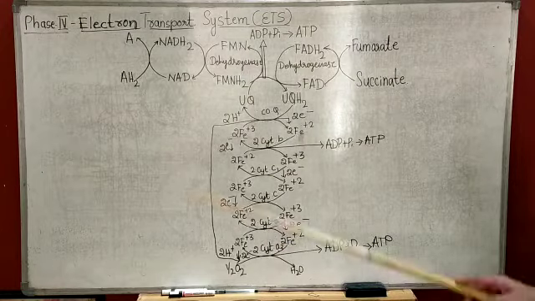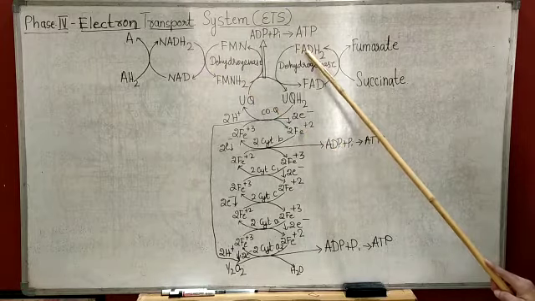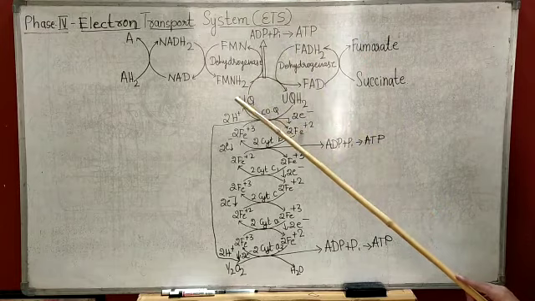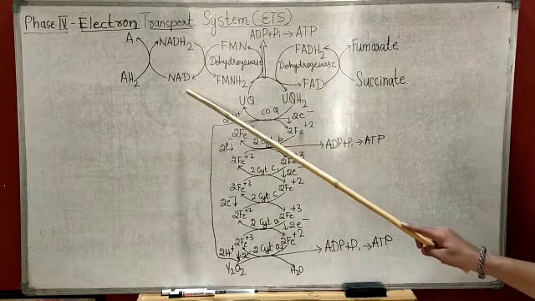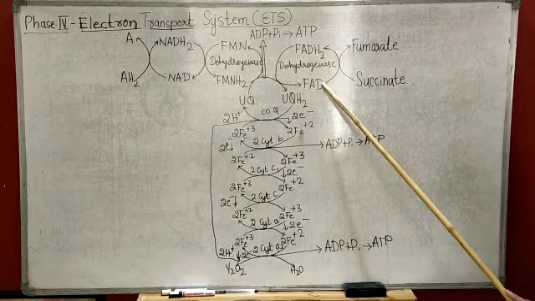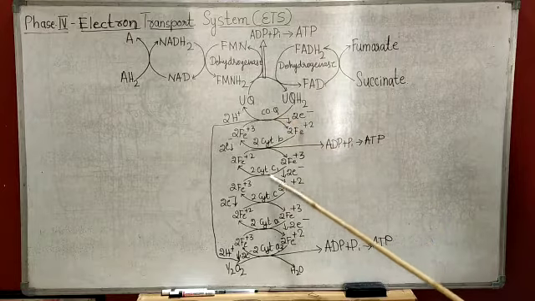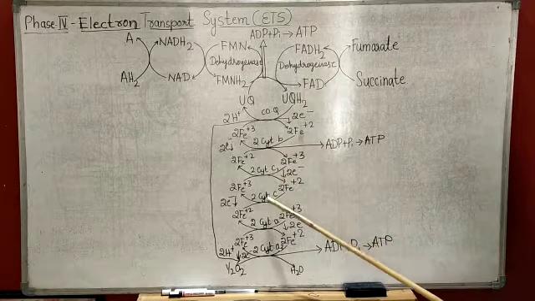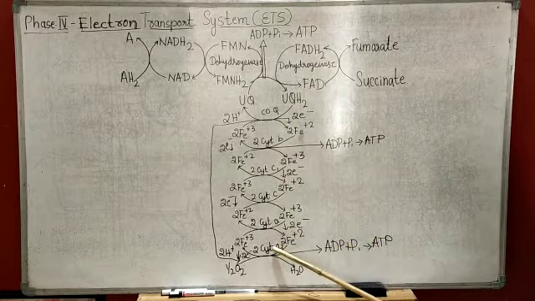Means NADH2 and FADH2 are finally oxidized, involving the coenzymes NAD and FAD along with a series of electron acceptors: coenzyme Q, cytochrome B, cytochrome C1, cytochrome C, cytochrome A and cytochrome A3.